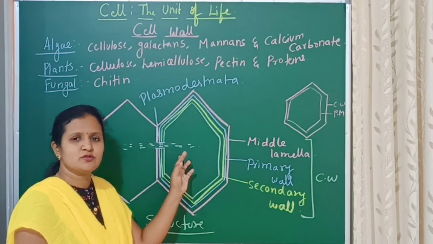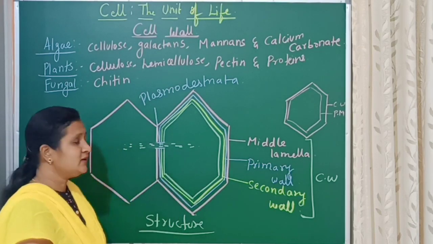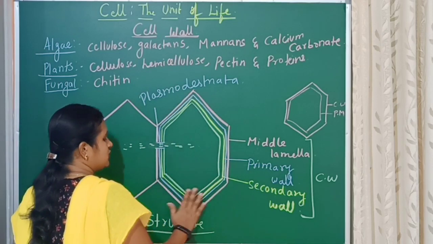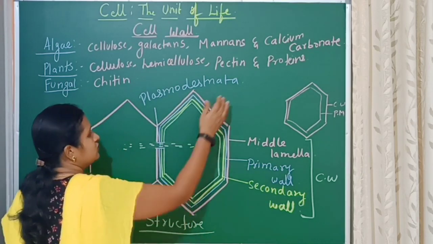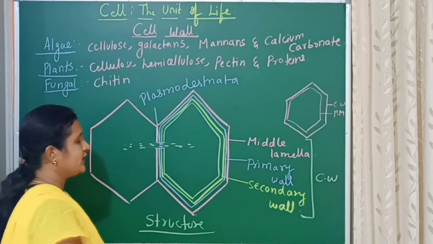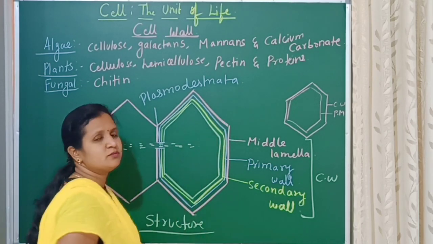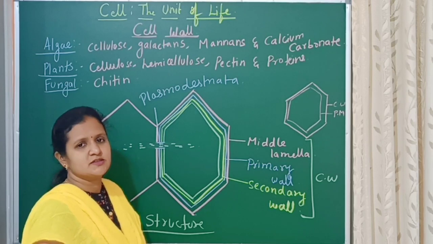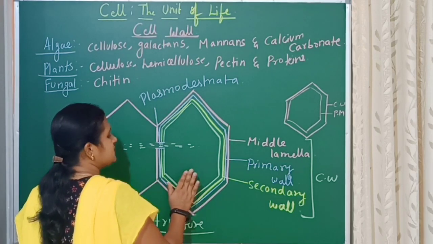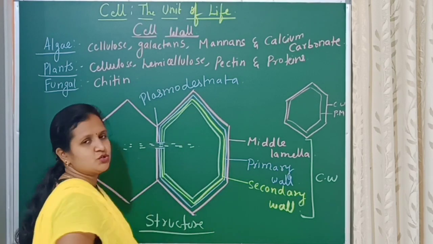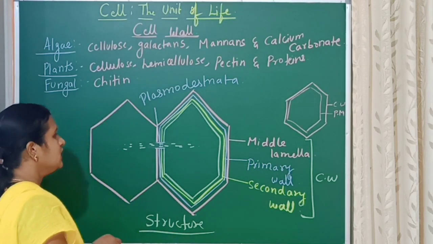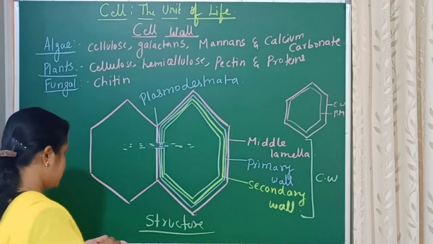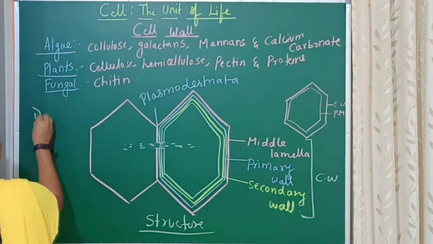It also acts as a barrier, the outermost layer, and prevents unwanted molecules from entering inside the cell. It also protects the cell from mechanical injuries and other infections.